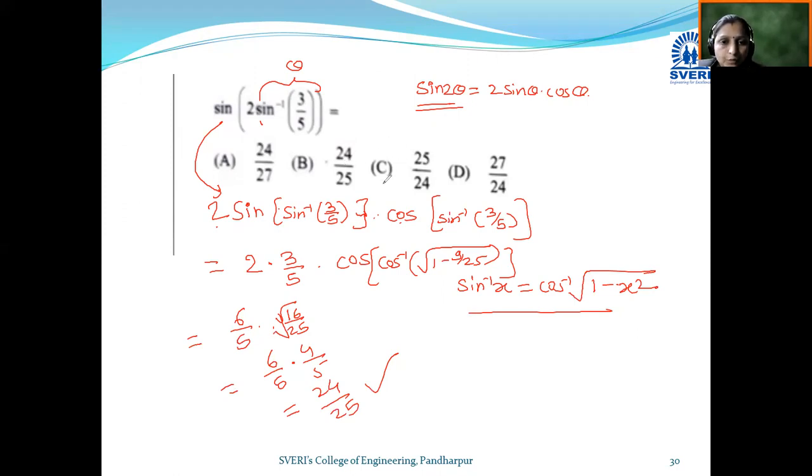So 24 upon 25, option B is correct. Firstly we used the multiple angle formula, and then we used the inverse transformation, converting sine inverse into cos inverse. In this way we used these two results to solve this expression. Clear, all of you?